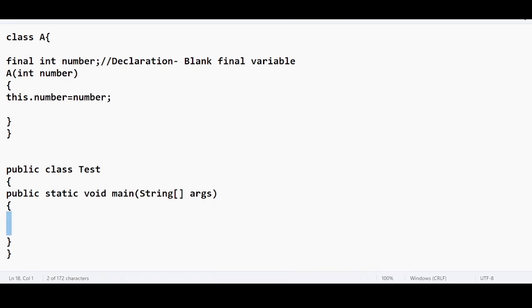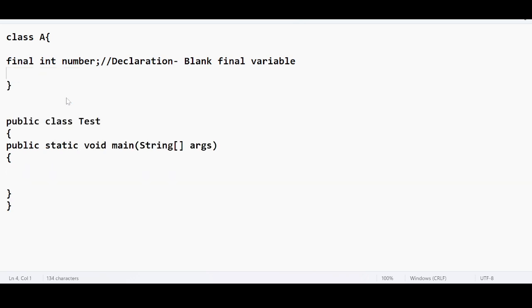My question is, if I remove this constructor and just keep the blank final variable, will I get any error, or will the execution be successful? What do you think?